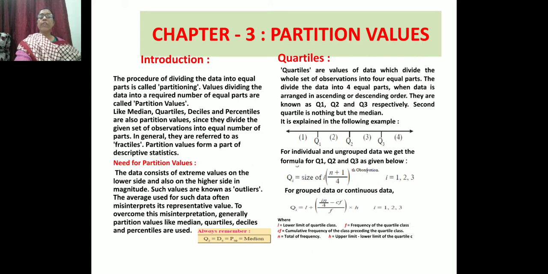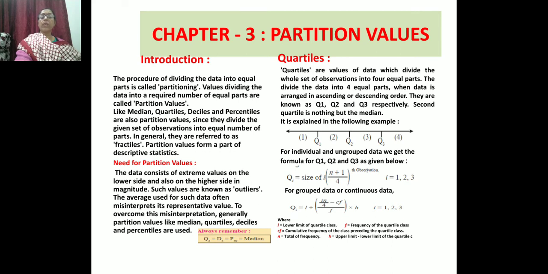The data consists of extreme values on the lower side and also on the higher side in magnitude. Such values are known as outliers. Outliers means the data which consists of extreme values, it may be on the lower side or higher side.